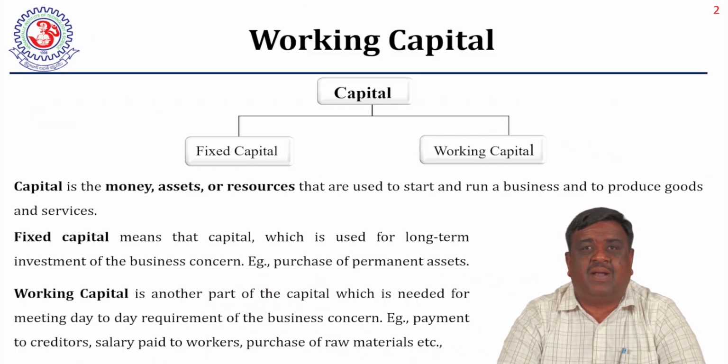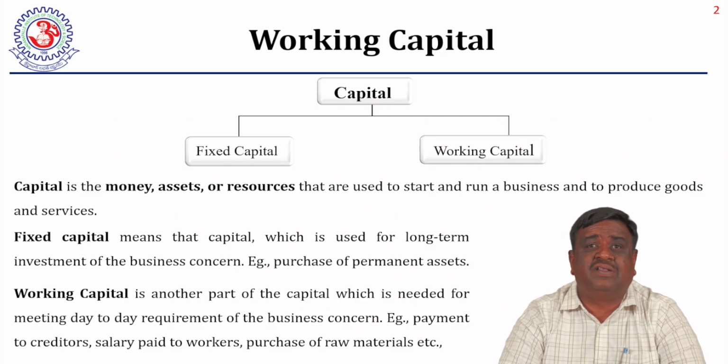What is fixed capital, and what is working capital? Fixed capital is the capital which is used to procure the facilities for producing goods and services.